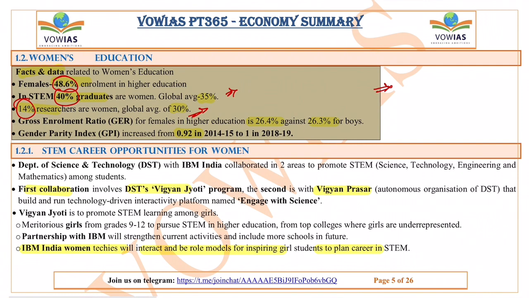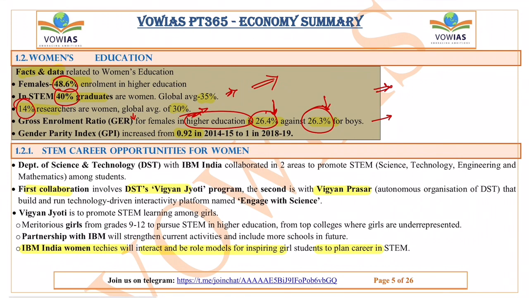Okay, if you ask me whether this type of data will be asked in the exam directly, the answer is no. This type of data will not be asked in the question directly, but they might ask some trends. For example, the gross enrollment ratio in higher education: for women it is 26.4%, and for men it is 26.3%. So the women's gross enrollment ratio in higher education is higher than men's. You can see the difference here. This trend they can ask as a statement directly: the gross enrollment ratio for women is higher than men in higher education.